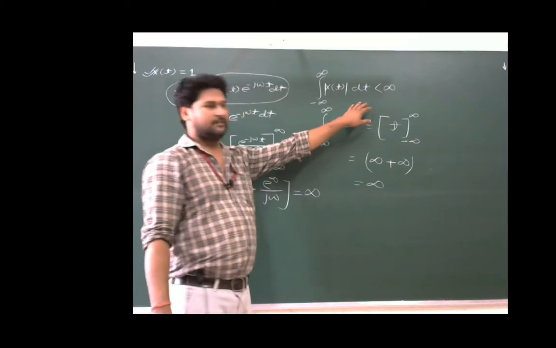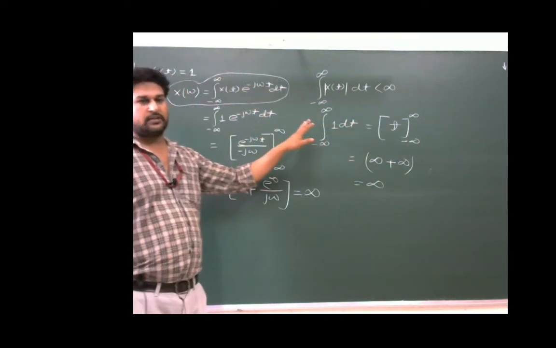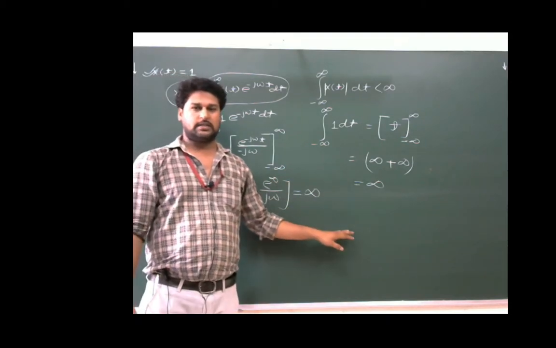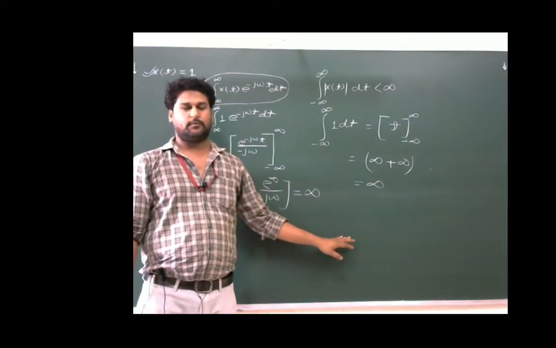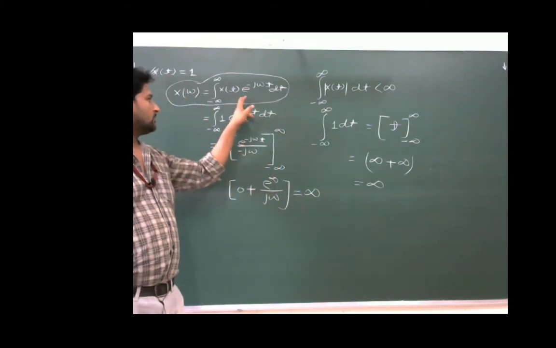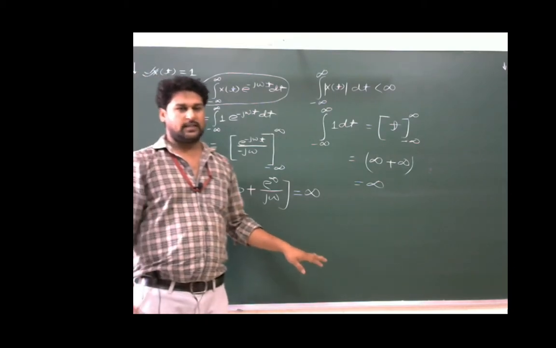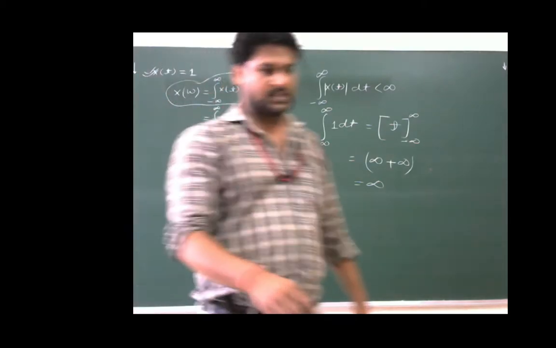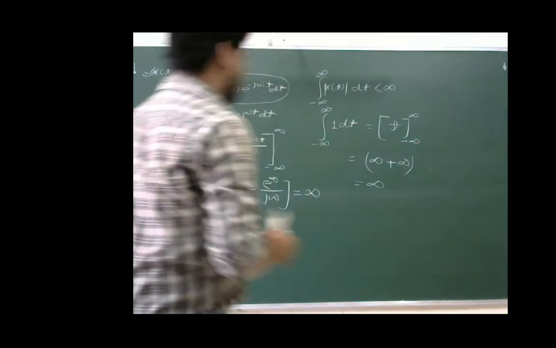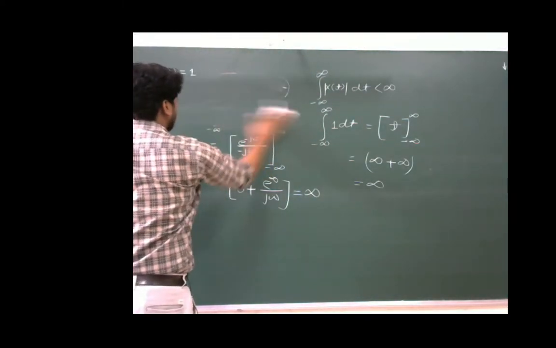Because the given signal x(t) is equal to 1 is not absolutely integrable, we cannot find its Fourier transform directly by using this relation. We have to use some indirect technique to find the Fourier transform of this signal x(t) is equal to 1. For that purpose, let's suppose